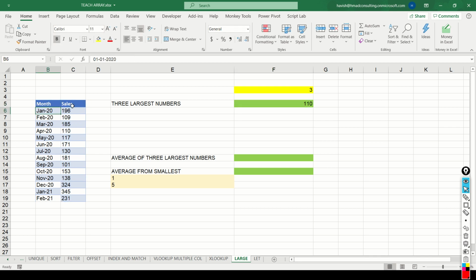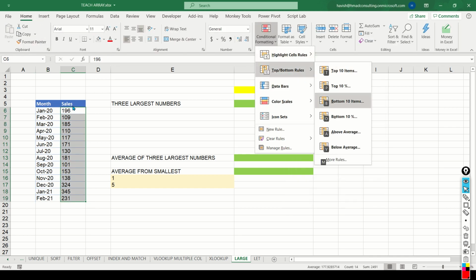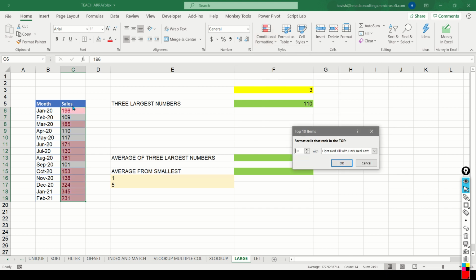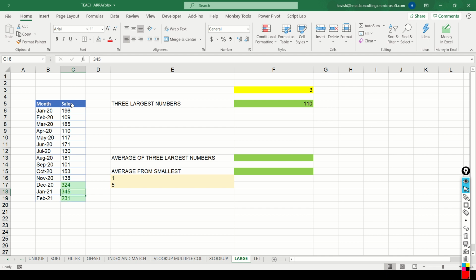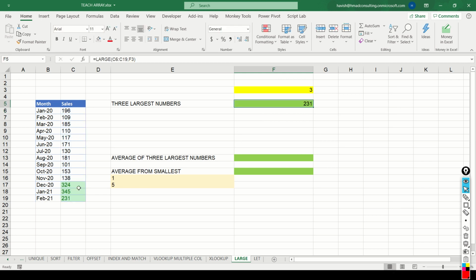So let me highlight it. So let's select our 3 largest numbers. So we can see that 324, 345, and 231 are our 3 largest numbers. Hold on. Okay, I accidentally wrote small, so let me write large. And as you can see, 231 is our 3rd largest number.